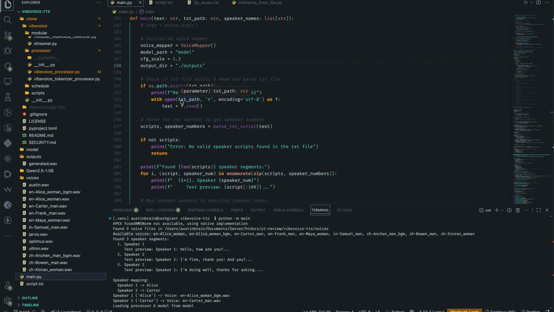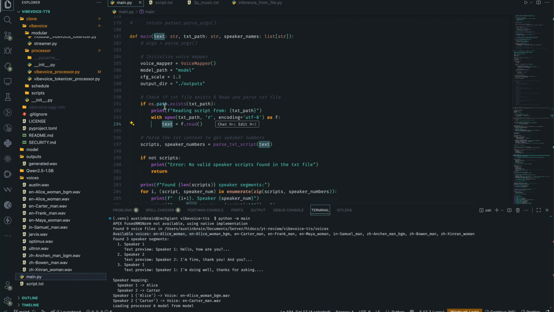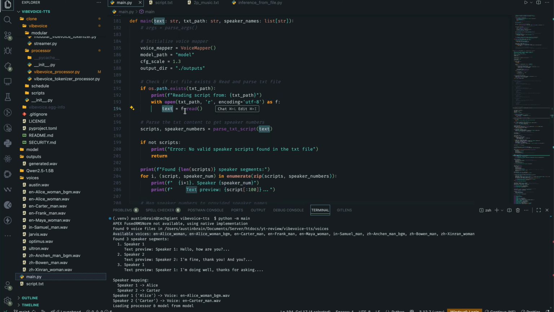As you can see, this is really straightforward. It checks if the path exists. If the text path exists, then it reads it, gets the content, and assigns it to the text variable. It's really that simple. If it exists, pass it there. If it doesn't exist, it just ignores this and uses the text string. So you would need to provide either one of them. You can't provide both, because if you provide the text string, it will overwrite it right here. But if you provide an empty string here, then it will still go with this one, since this will be null. It's really that simple.